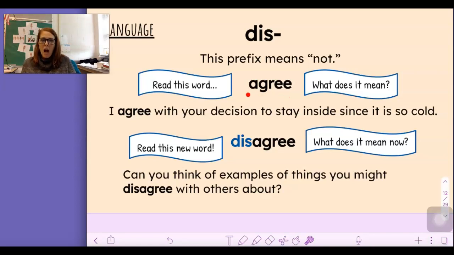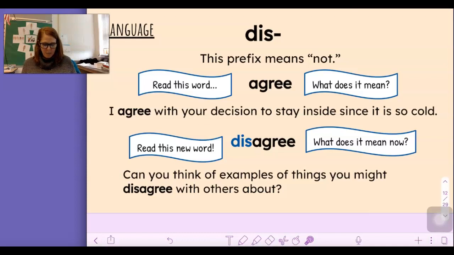Agree. Say it with me. Agree. What does it mean? I agree with your decision to stay inside since it is so cold. That means that you feel the same as somebody else about something. Now read this new word when we put dis in front of the root word. Disagree. Say it with me. Disagree. What does the word mean now? It means not agree. So now it means we do not agree.